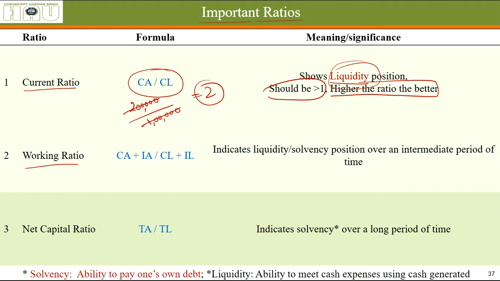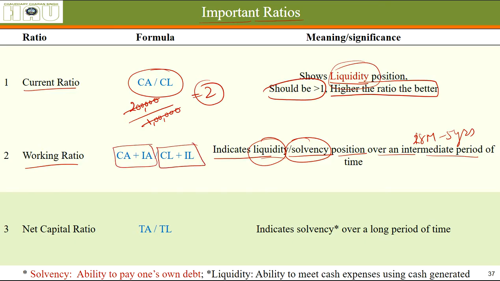Working ratio, it is kind of a mixed ratio. It indicates liquidity also and solvency also. Solvency means debt paying power of a firm. A liquidity position or solvency position over an intermediate period of time. Intermediate period means 18 months to 5 years, and it is calculated by current plus intermediate assets value divided by current plus intermediate liabilities value. Let's say 2 lakh plus 3 lakh divided by 1 lakh plus 1.5 lakh. How much would it be? 5 lakh divided by 2.5 lakh. It is around 2.